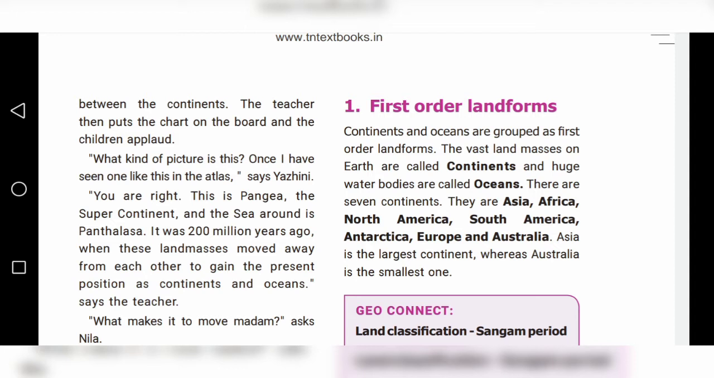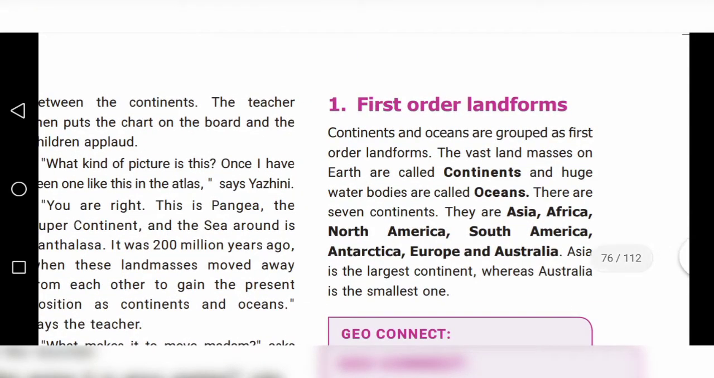There are 7 continents in the world. How many continents, children? There are 7 continents. They are Asia, Africa, North America, South America, Antarctica, Europe and Australia.